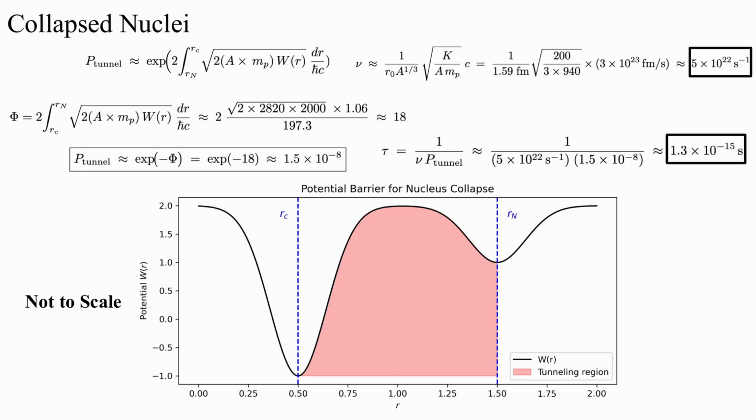And now that we have both a probability and a frequency, we can multiply both of them together to find the average amount of time needed for us to have one tunneling event, which turns out to be 1 femtosecond, actually a very short amount of time. And this is exactly what Balmer concluded, that at low nuclear numbers, this would happen extremely quickly, but it cannot be the case since we, for example, have helium-3 atoms still in the universe.